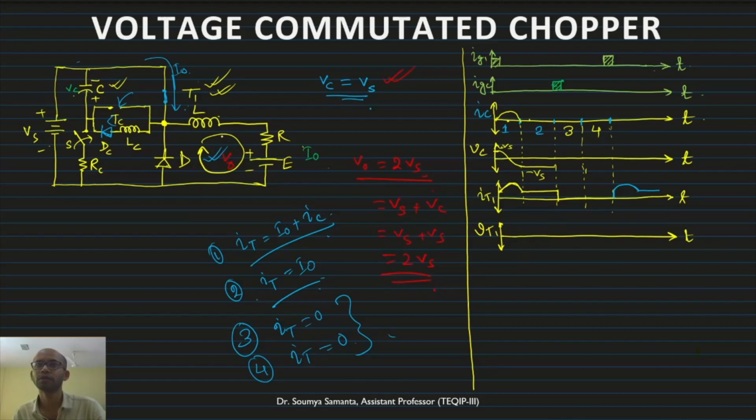Whenever this thyristor is turned on, we will get zero voltage across VT1 because it is shorted. This will continue till this part. Initially, I am drawing for mode 1 and mode 2.